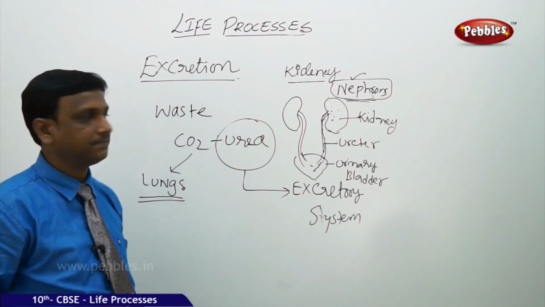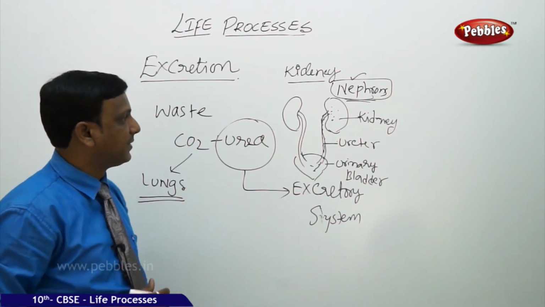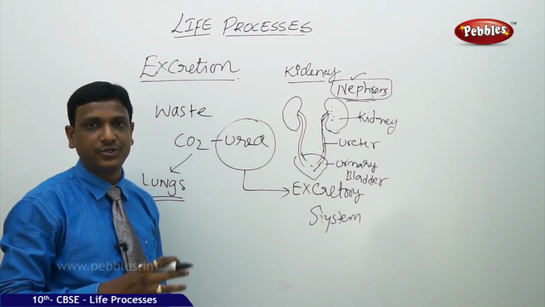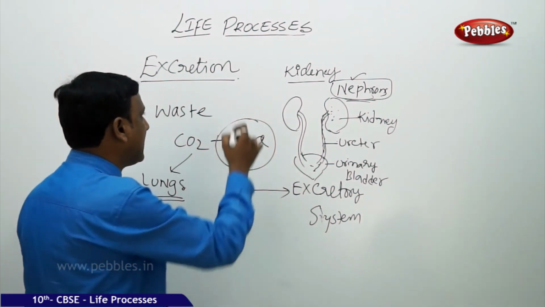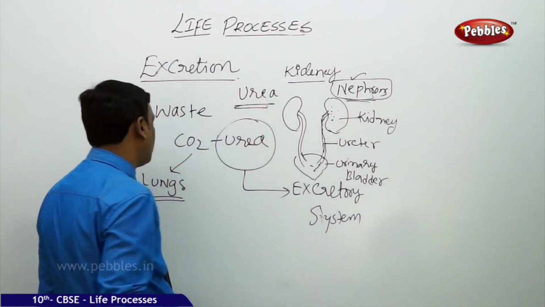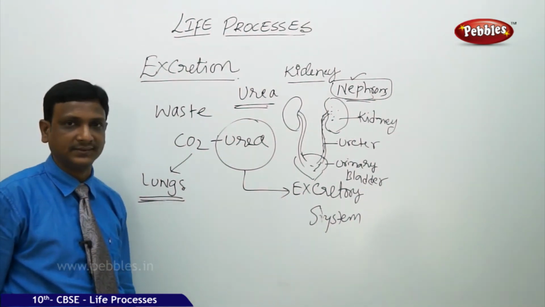In this way, the waste is excreted out in the case of human beings. This is achieved by a pair of organs called kidneys. Kidneys filter the blood to remove toxic materials, nitrogenous waste like urea, uric acid and other salts. Carbon dioxide is excreted by the lungs.